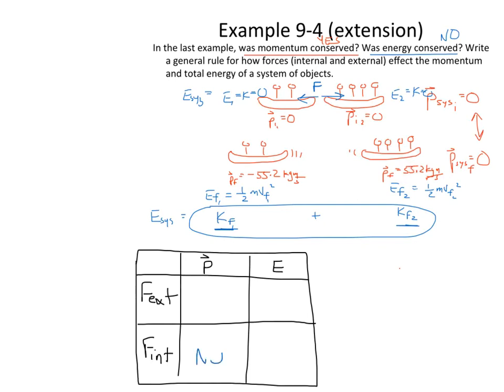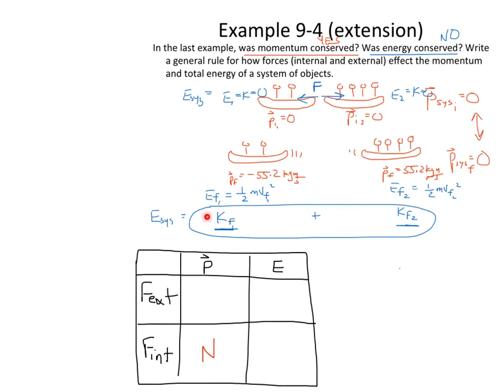I should do that in red because it was in red. No, it does not. All right, just put a big N right there. But do internal forces affect the energy of the system? And the answer is yes. If there's an internal force created by a person in the system right here, the person's doing work, all right, they're pushing the two canoes apart, and they went from having no system energy to having this total kinetic system energy right here.